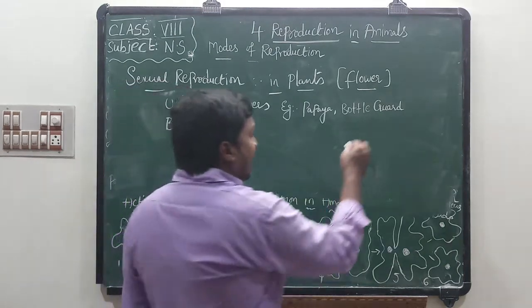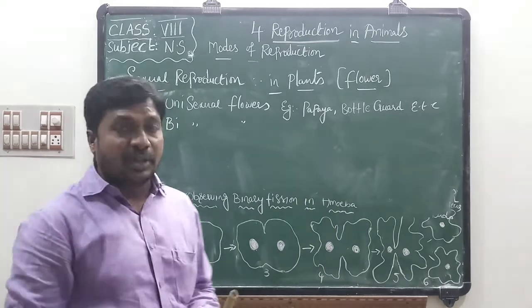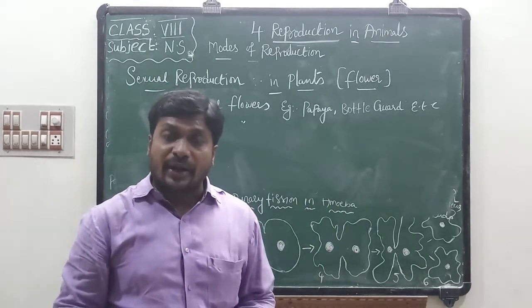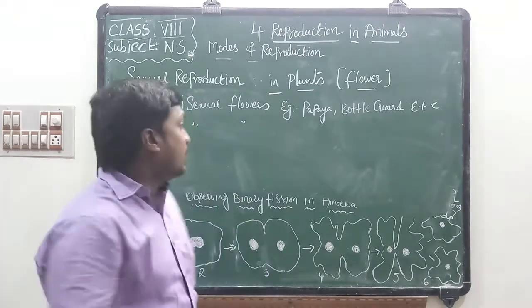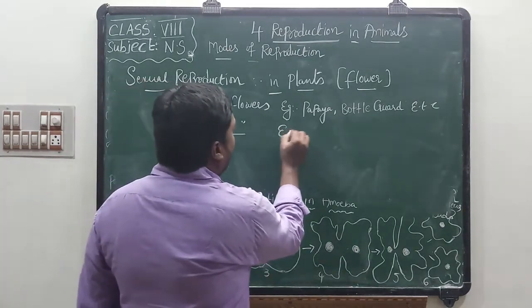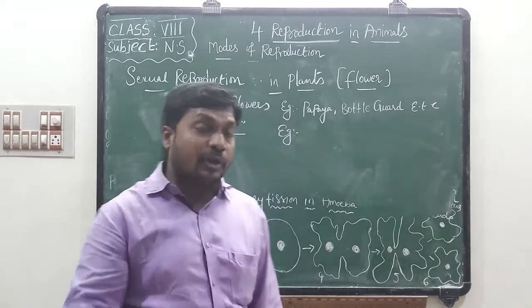All these are unisexual flowers. In unisexual flowers, we can find only either the male or the female part. Bisexual flowers are the flowers which have both male and female parts.